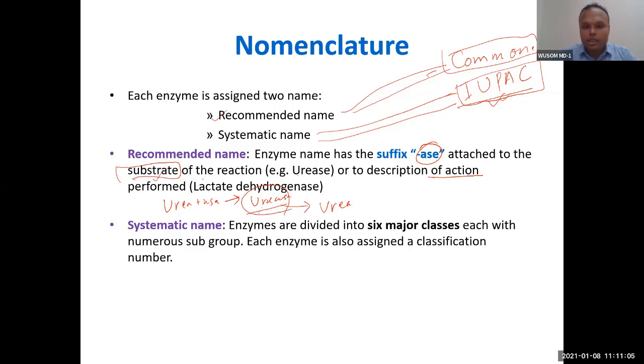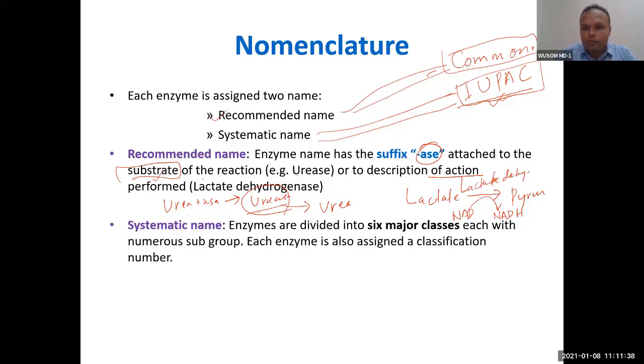And then second, for some enzymes, take lactate dehydrogenase. There is lactate, and lactate is converting into pyruvate. What is happening here? There is extraction of hydrogen and electrons from this. NAD is converted into NADH, extraction of electrons. So what does this enzyme do? This enzyme is extracting hydrogen. That is why the function of this enzyme is called lactate dehydrogenase.